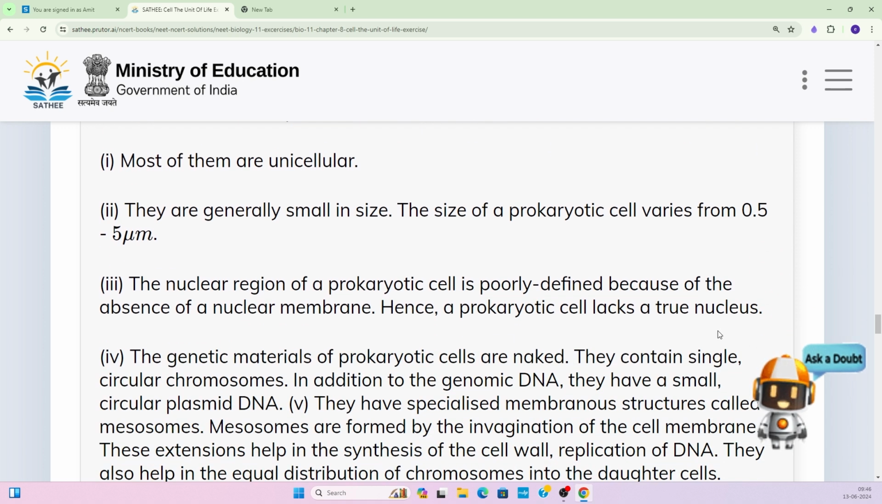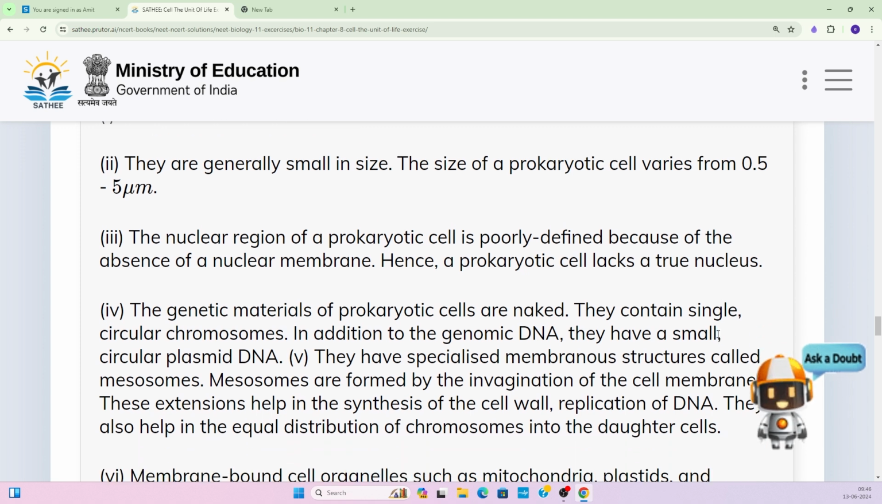Number one, most of them are unicellular. Prokaryotic cells are all unicellular. They are generally small in size, ranging from 0.5 to 5 micrometer. So this is the size of the prokaryotic cell, ranging from 0.5 to 5 micrometer. They are very, very small.